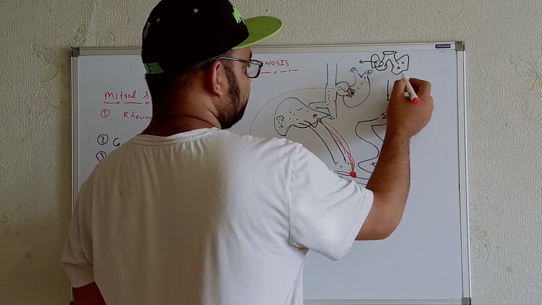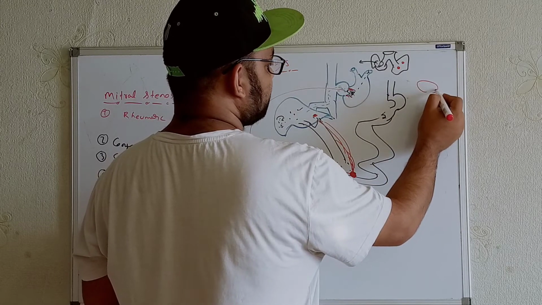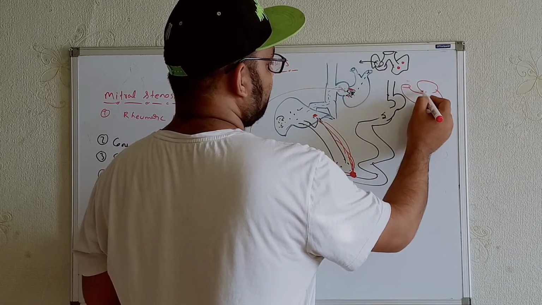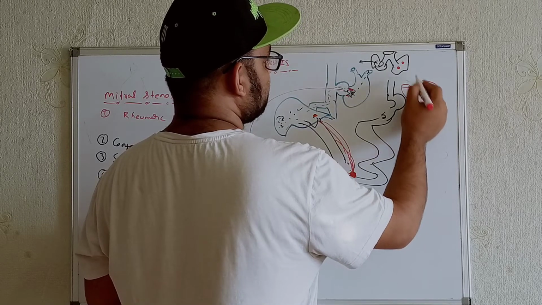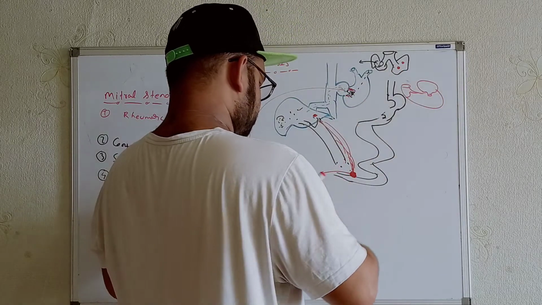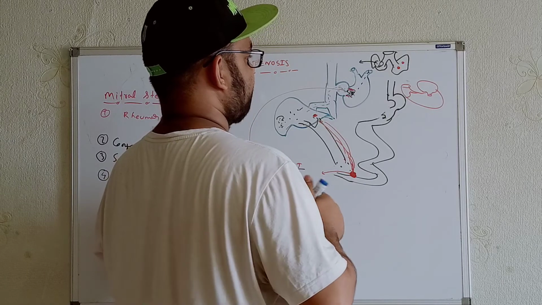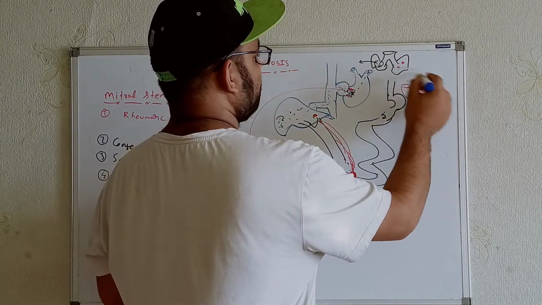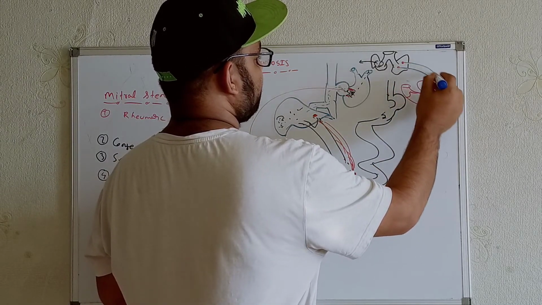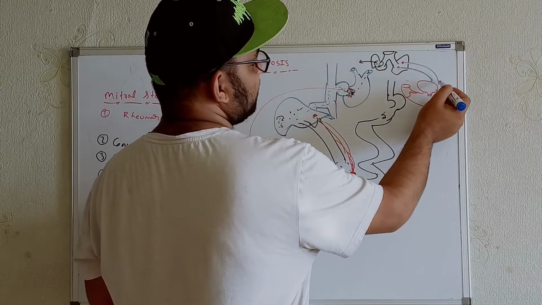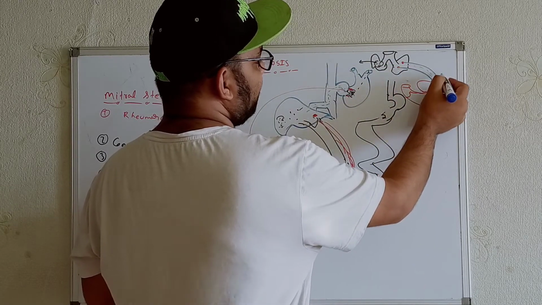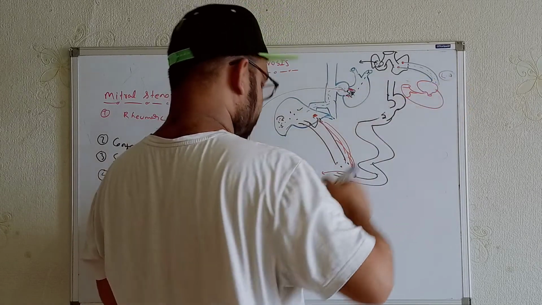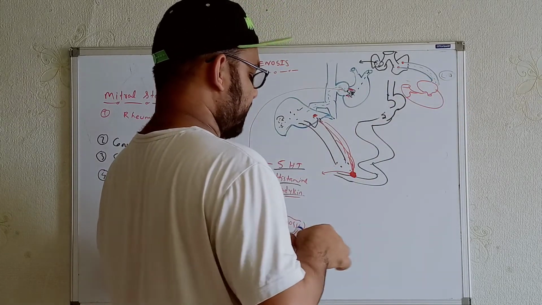So from here, just try to understand from the figure. From here, where will they go? See, from here through the venous circulation, these products from the primary tumor, there is a chance for these tumor products to go within the left heart. Whenever they go to the left heart, they can cause mitral valve stenosis.